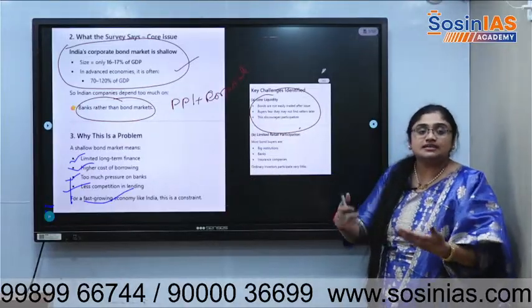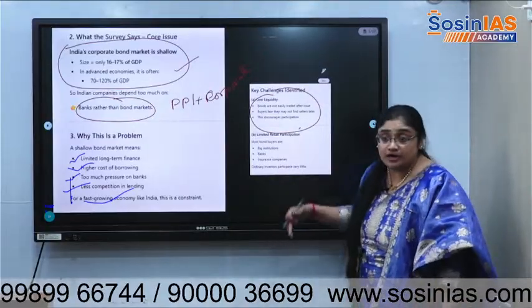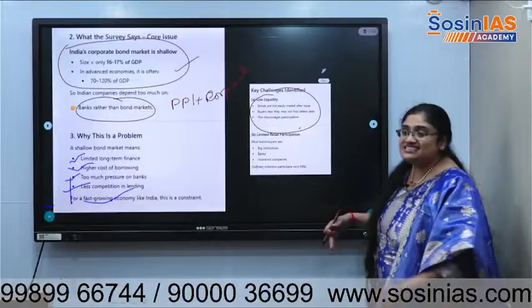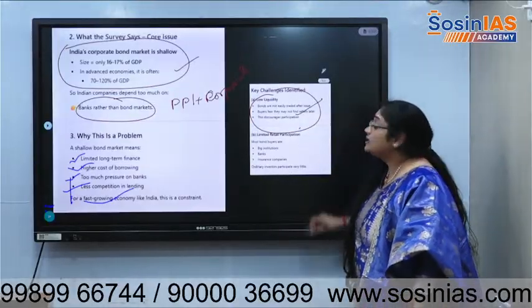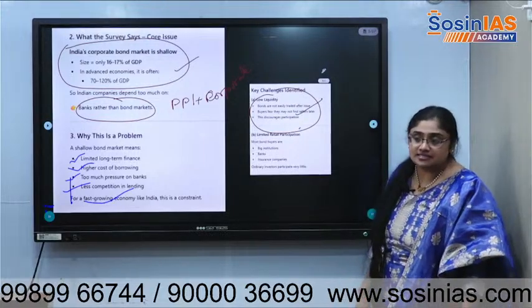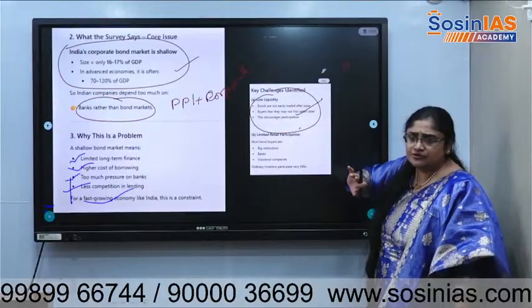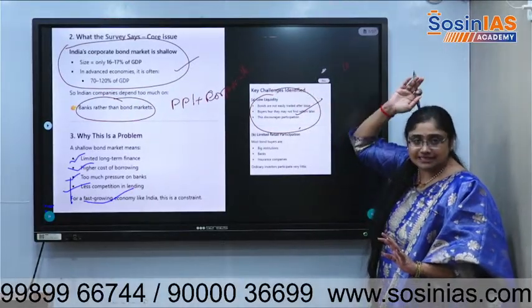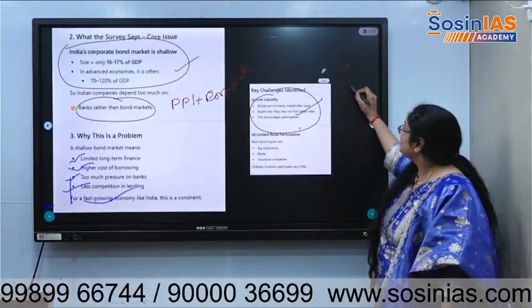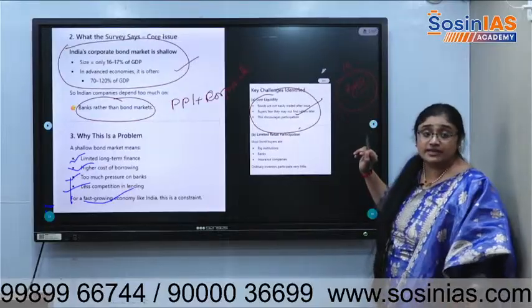There is no further derivative market of those bonds that are bought by an investor. You can't sell it off if you want to. Buyers fear they may not find the sellers later. Suppose you are buying for 10 years, let us say, that is a very short amount of time, because long-term finance means it can go up to 30 years. Now within 7 years, again the situation can change, companies can be in turmoil.